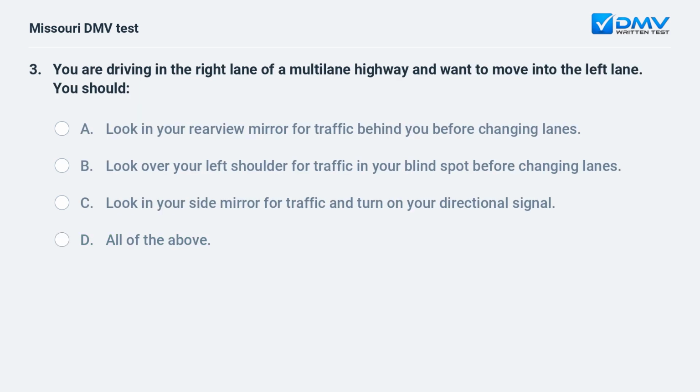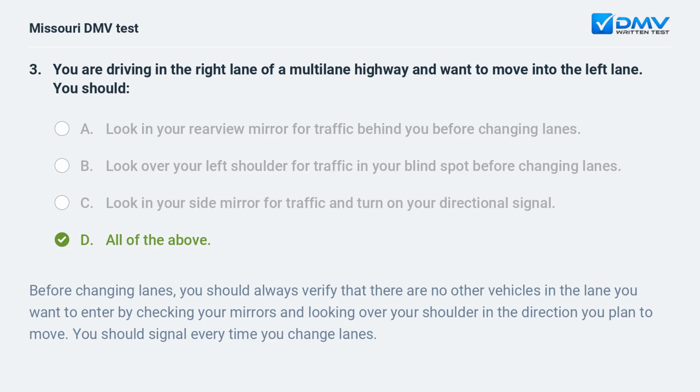You are driving in the right lane of a multi-lane highway and want to move into the left lane. You should A, look in your rearview mirror for traffic behind you before changing lanes. B, look over your left shoulder for traffic in your blind spot before changing lanes. C, look in your side mirror for traffic and turn on your directional signal. D, all of the above.